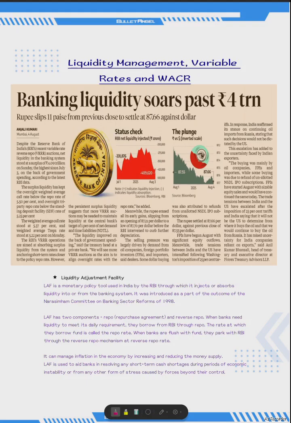So we will discuss all these points one by one so as to clear your understanding on money supply and liquidity adjustment instruments or policies deployed by RBI to support the growth of the economy. As per this article, banking liquidity surplus passed rupees 4 trillion, that is 4 lakh crore, on the 4th of July. It says that the surplus liquidity has kept the overnight weighted average call rate below the repo rate of 5.50% and the overnight tri-party repo rate, TREPS rate, below the SDF rate of 5.25%.